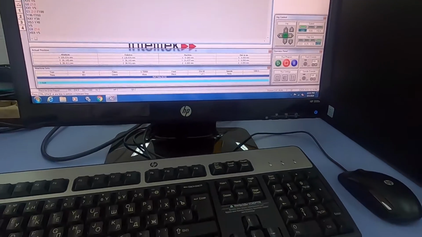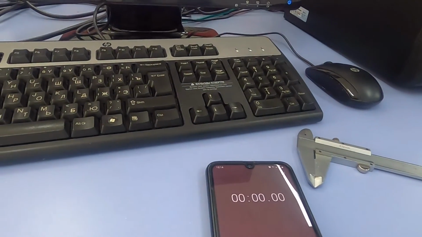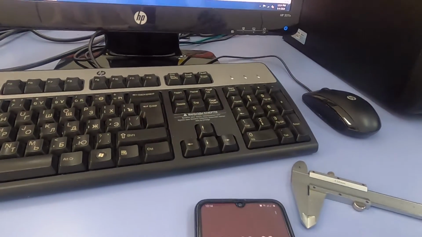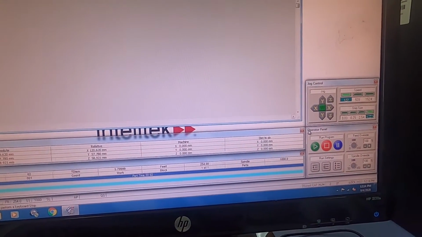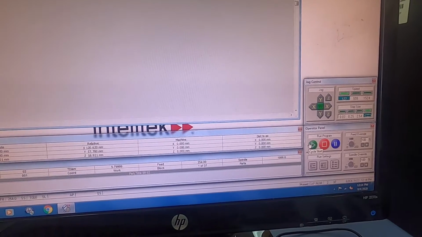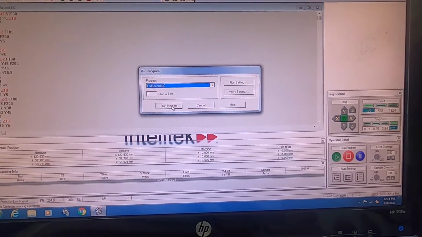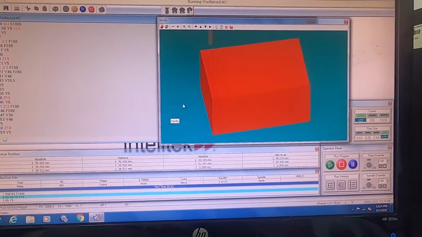I also would like to calculate the actual runtime of the program. So, to run our program, we must press cycle start, run program, and the program will start.